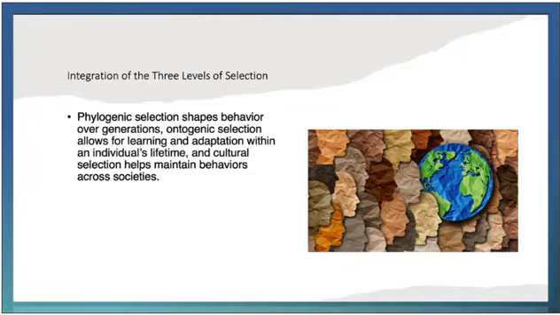By understanding these three levels, we can learn how behavior is not solely the result of one factor, but rather the complex interplay of evolution, learning, and social practices. By understanding these processes, we can better predict and influence behavior in various contexts, whether that be an evolutionary, educational,